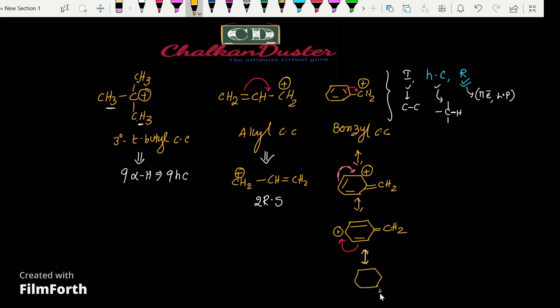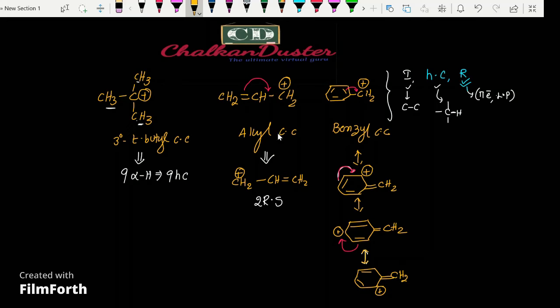These are the possible resonating structures of the benzyl carbocation. One more, and the carbocation again forms on the benzyl carbon.